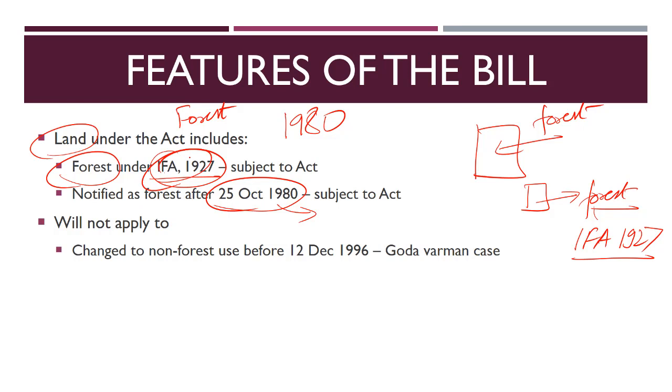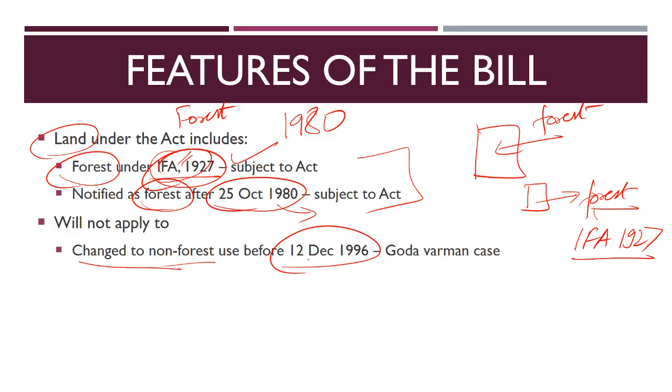So any forest which is declared so under Indian Forest Act is subject to this act, and any forest which is declared by the central government as a forest, not necessarily under the definition provided under the act, after 25th October 1980, is also subject to this act. So please make this very, very clear. However, this act will not apply to any land which has been converted to non-forest use before this date. But why this date? Let me first make it clear why this date, then I will make it clear what we mean by this line.